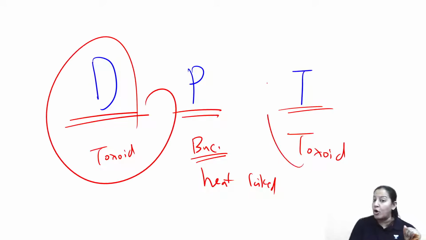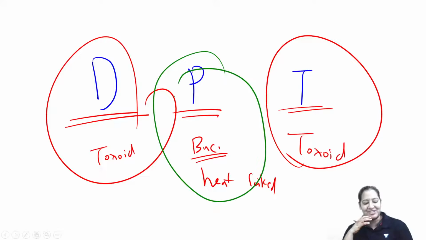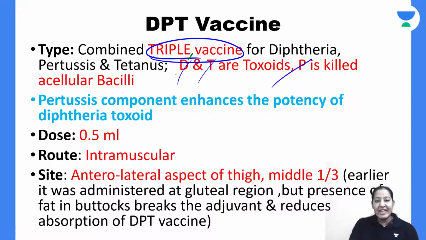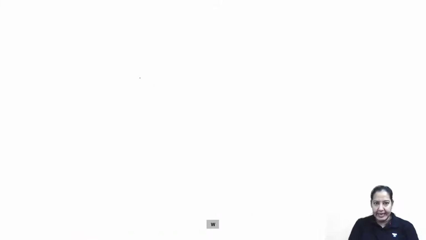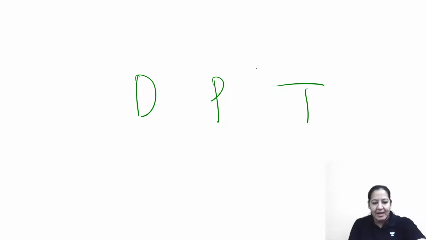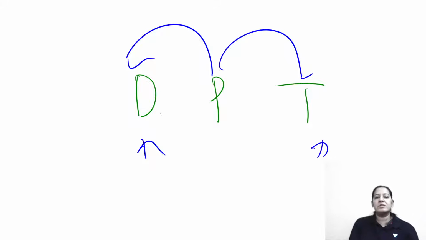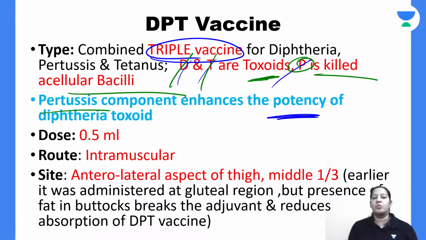So these two are toxoid, but the middle one, P, is not toxoid. It is a bacteria. That is the conjugated vaccine DPT. I guess everyone knows it. So D and T are the toxoid, but pertussis is the killed bacteria. It is not a toxoid. And in DPT, pertussis increases the potency of the other two. If without pertussis you give only D or only T, it is not that potent.